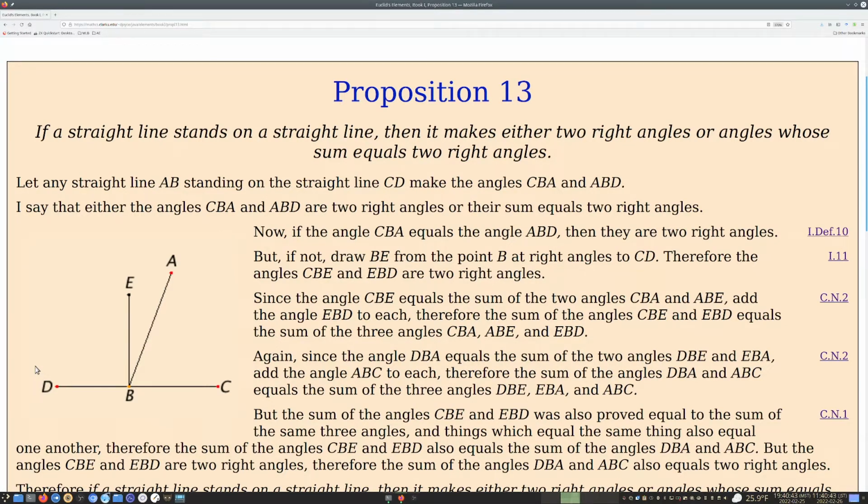Now, again, where is this idea about how exactly we add angles? What exactly is an angle? It's important to note that Euclid so far has never measured anything. He's never said we have an angle of n degrees or so many radians or anything like that.